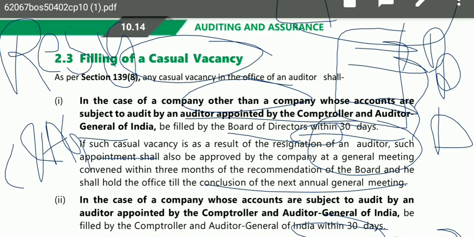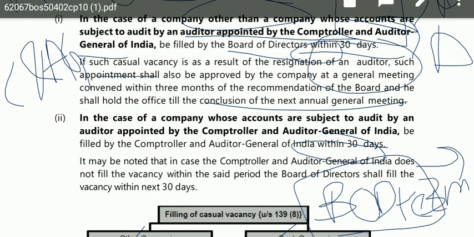Okay, so here it is 30 for BOD also, and 30 for Comptroller and Auditor General also. And in case of resignation, they are saying that it is to be approved by the members within 3 months of the recommendation. So if it is a government company, then the Comptroller and Auditor General should appoint the auditor. That means he should fill the vacancy within 60 days.